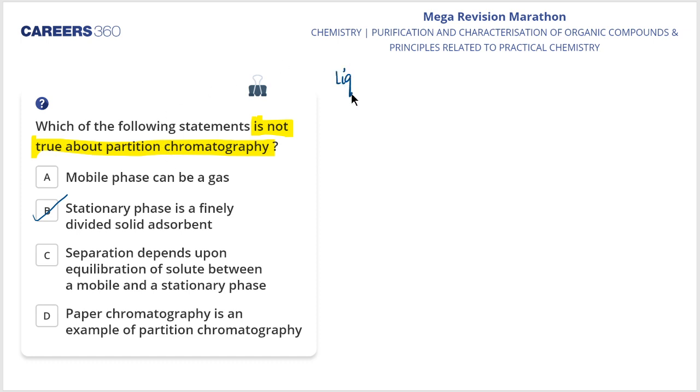We actually study liquid chromatography, liquid partition chromatography and gas liquid partition chromatography. So these are the two types of partition chromatography we study. Clear, my dear students? Now if I say that the mobile phase can be gas, yes, it is a correct statement. Why? Because in gas liquid chromatography, it is a technique in which the separation of the mixture is done by an inert gas along a tube. So over here, the mobile phase is a gaseous phase.